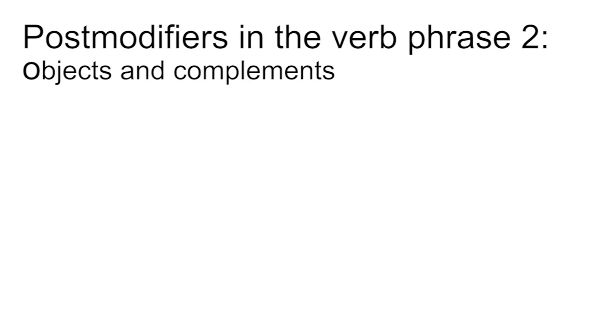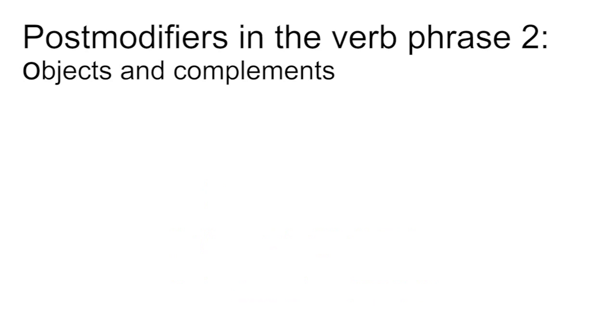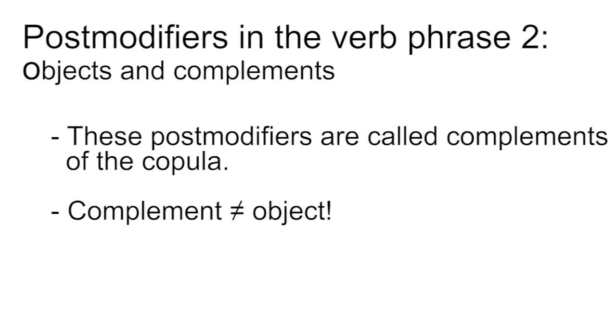A copular verb also needs to have something in the postmodifier position. This can be either a noun phrase, as in Kim is a doctor, or an adjective phrase, as in Kim is very kind, or a prepositional phrase, as in Kim is in her office. These postmodifiers which follow the copula are called complements of the copula.